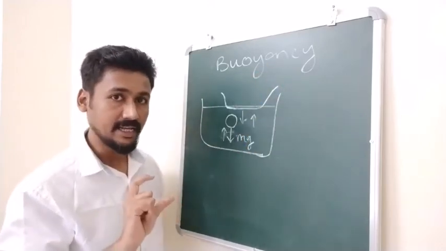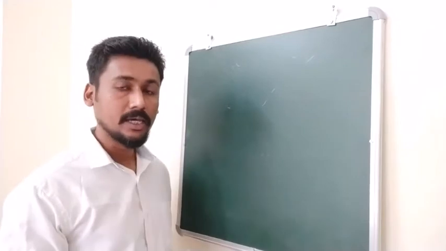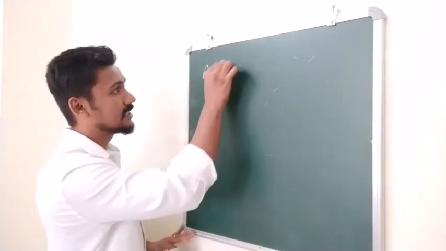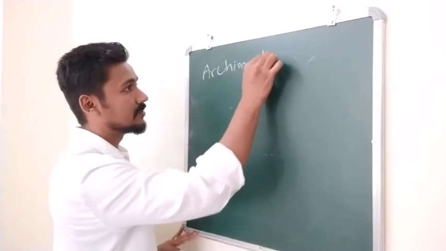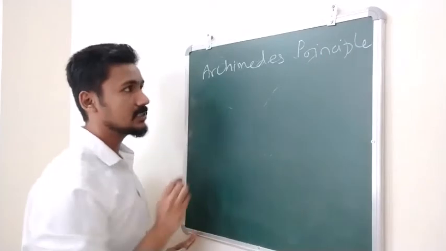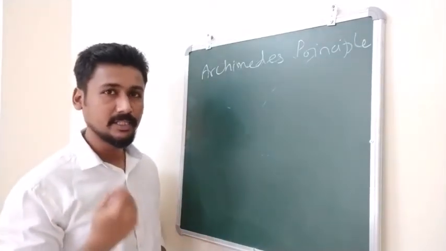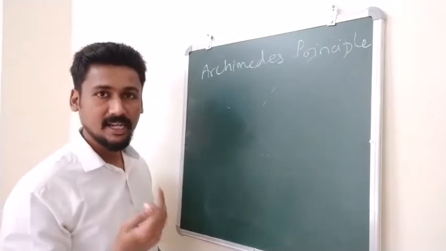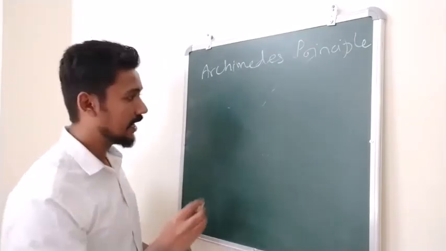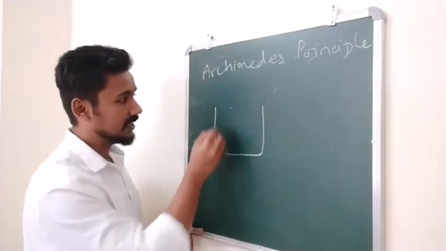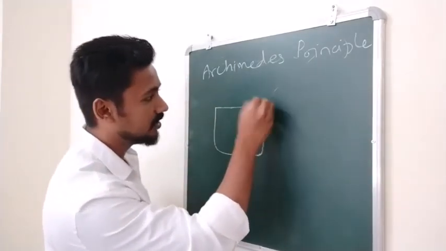Now let us see how we can change the buoyancy. Buoyancy is affected by something called the Archimedes principle. Archimedes was a great scientist in Greece. He has given us this principle. Now there is a long story about Archimedes, I will not go into that over here. So what is the Archimedes principle? It is very easy to understand. Archimedes says that if you have a beaker that is completely filled with water.